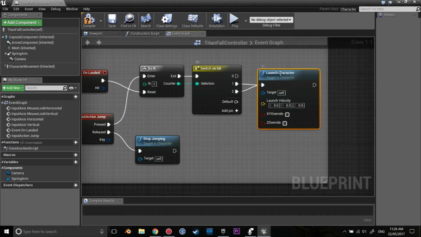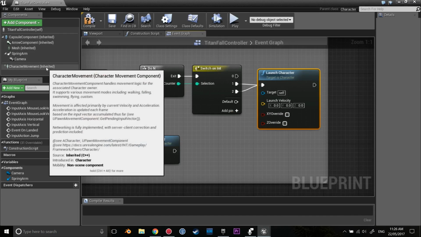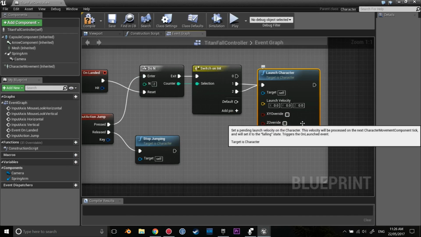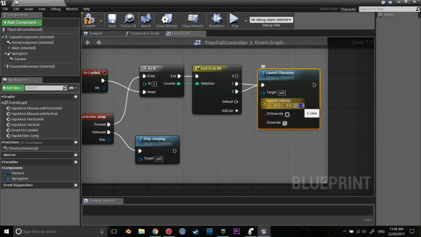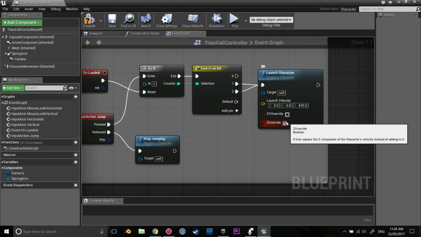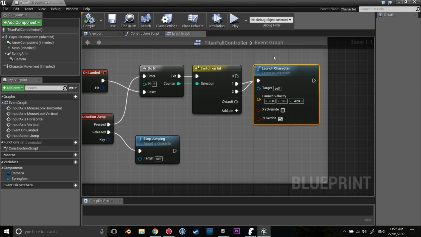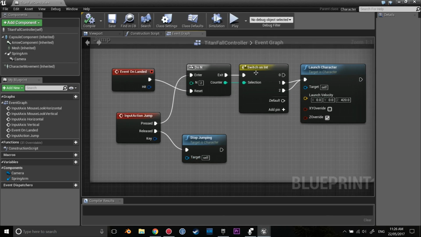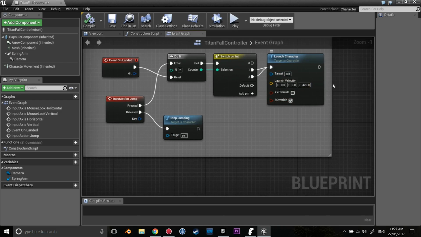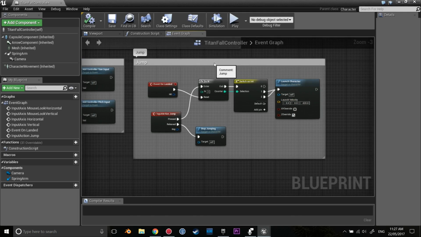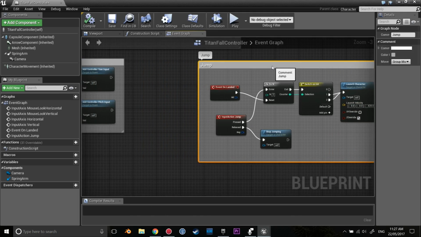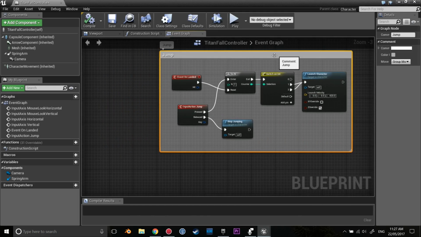The reason why I wanted to create my own and use launch character, rather than use the one developed in character movement, is to override the Z and to put our own custom amount. So I'm just going to make this 420 for now. Overriding the Z is really important for our double jump, because in Titanfall 2 you're actually using a boost jump, and it's not really taking into account your velocity too much. So we're using launch character to combat using our velocity when we are falling during the jump, and I can illustrate this later for you.